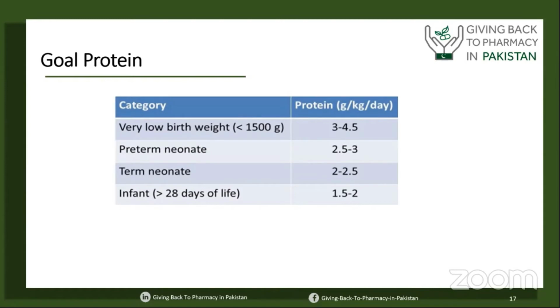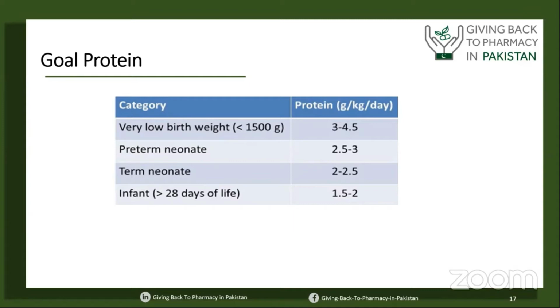The dose of protein in neonates varies. It depends on the age of the patient, the weight of the patient, and the size of the patient. For example, in very low birth weight babies, the dose of protein is 3 to 4.5 gram per kilogram per day. In term neonates, it is 2 to 2.5 gram per kilogram per day.